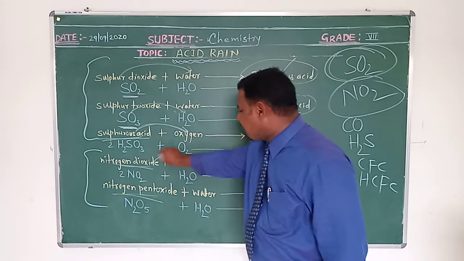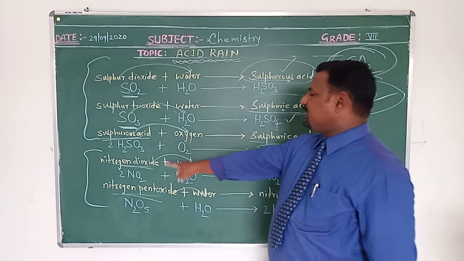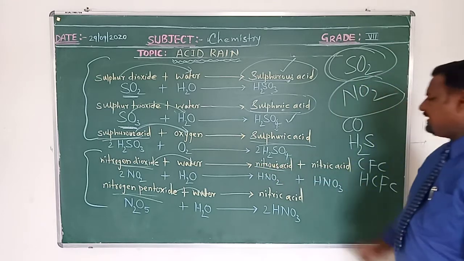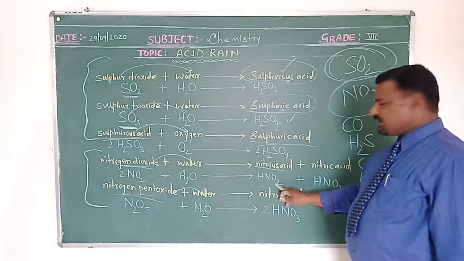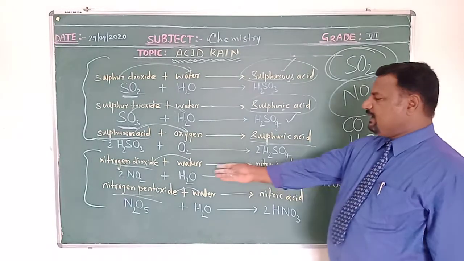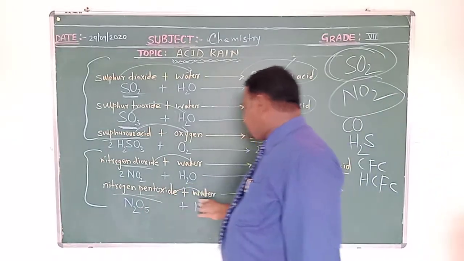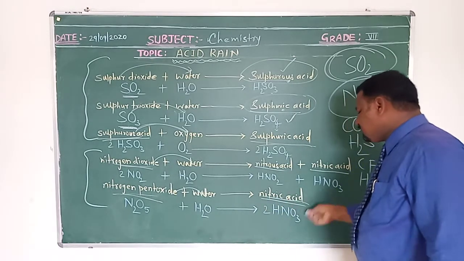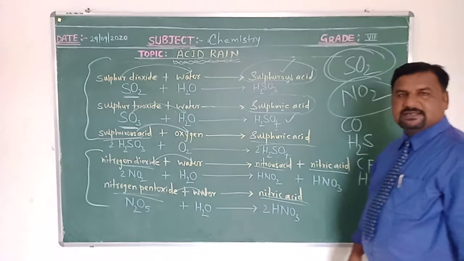So they further react with water. See, nitrogen dioxide reacting with water forms nitrous acid, HNO2, and nitric acid, HNO3. Similarly, nitrogen pentoxide reacting with water gives nitric acid, 2HNO3. These are the examples.